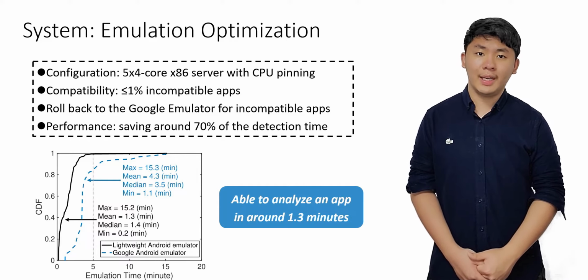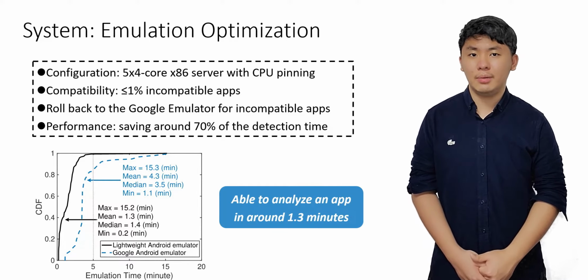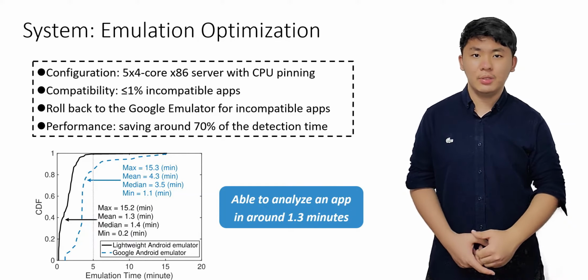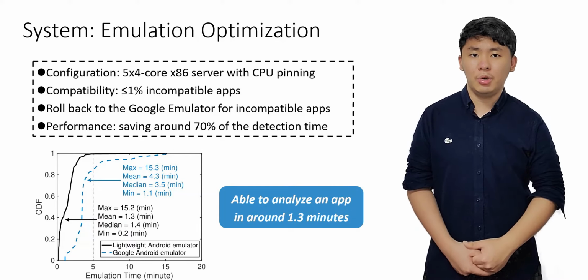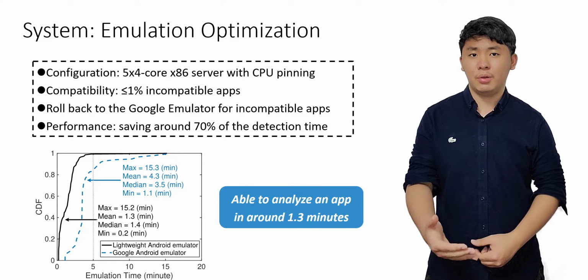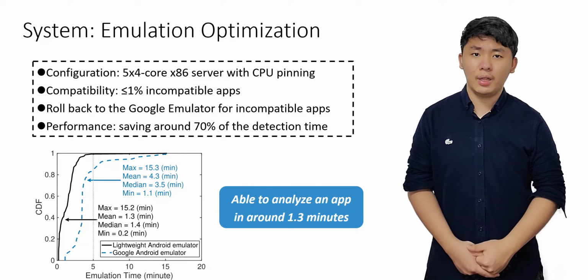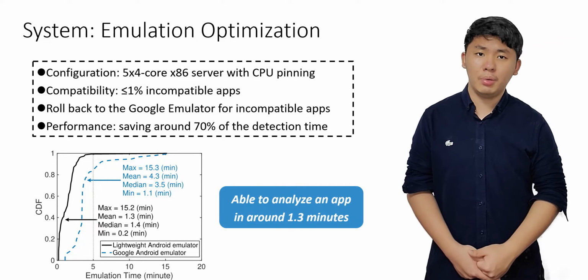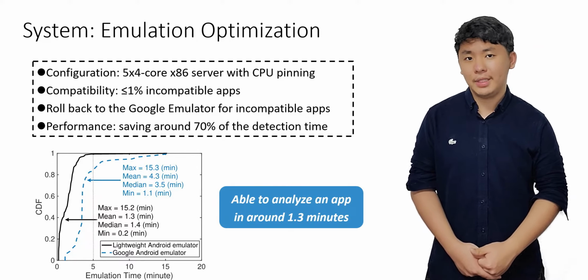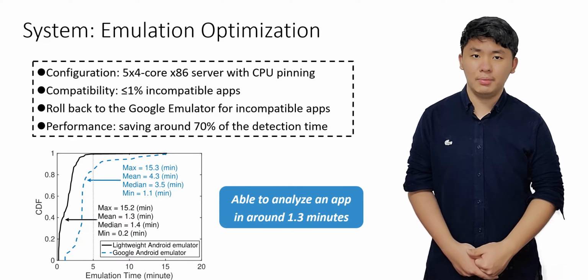In very rare cases, dynamic binary translation may face incompatibility problems, leading to app crashes. When that happens, we roll back our emulator to Google's default Android emulator. Consequently, we are able to analyze an app in around 1.3 minutes, saving around 70% of the detection time.